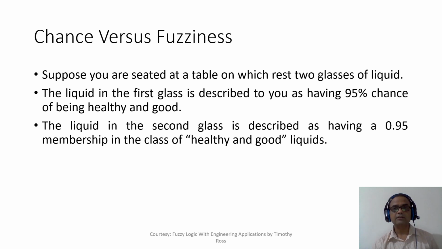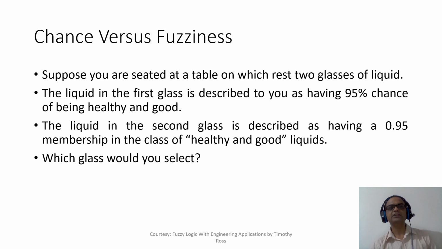Sometimes doctors prescribe you to take wine, but then again it depends on the frequency with which you consume wine and how much wine you consume. Based on that it will be decided whether wine would be good and healthy for you or not. So that's the reason you may not have full membership. Sometimes you have got 0.95 membership value in the class of healthy and good liquids.